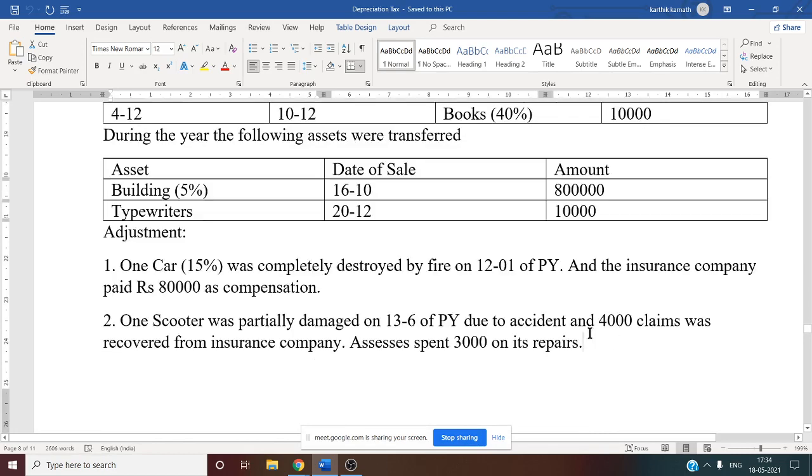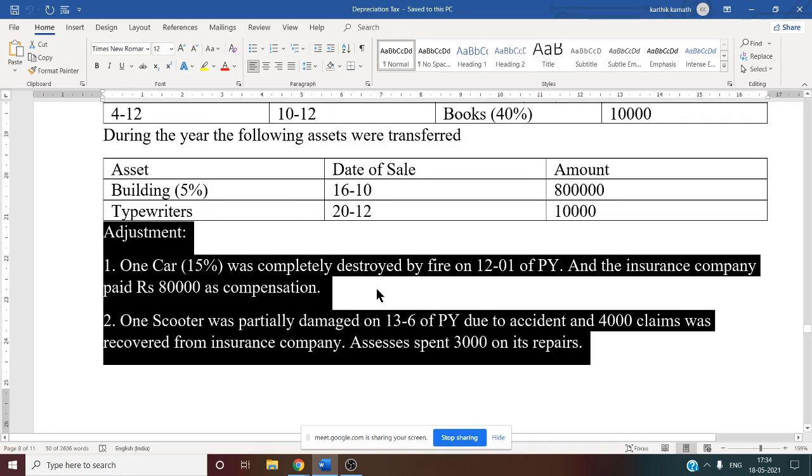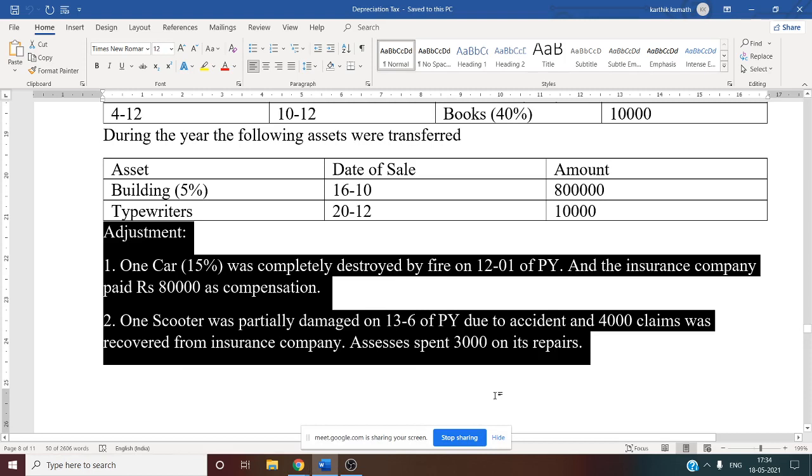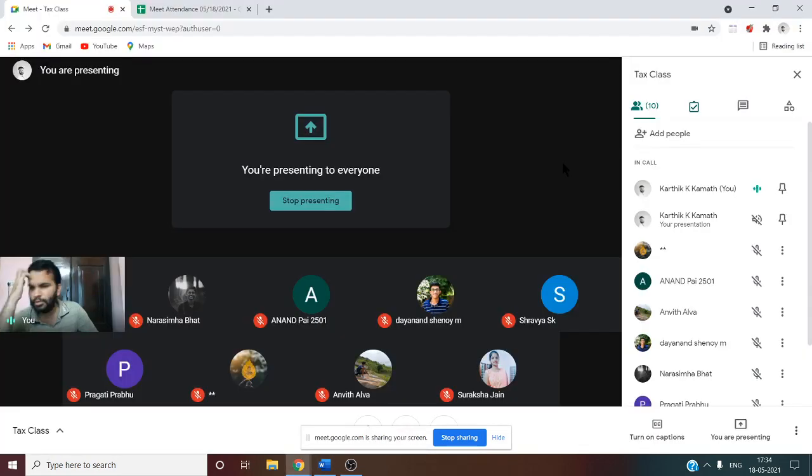There is an adjustment. The adjustment is one car, that is the 15% car. They are talking about the 15% car that was completely destroyed by fire on 12th of January of the previous year. One car was destroyed and the insurance company paid 80,000 as compensation. So can you take this compensation amount as a sale? Can you consider this compensation amount under the transfer column? The formula is written down value plus purchase minus transfer. Can you deduct this compensation amount? Yes, you can deduct this compensation amount.